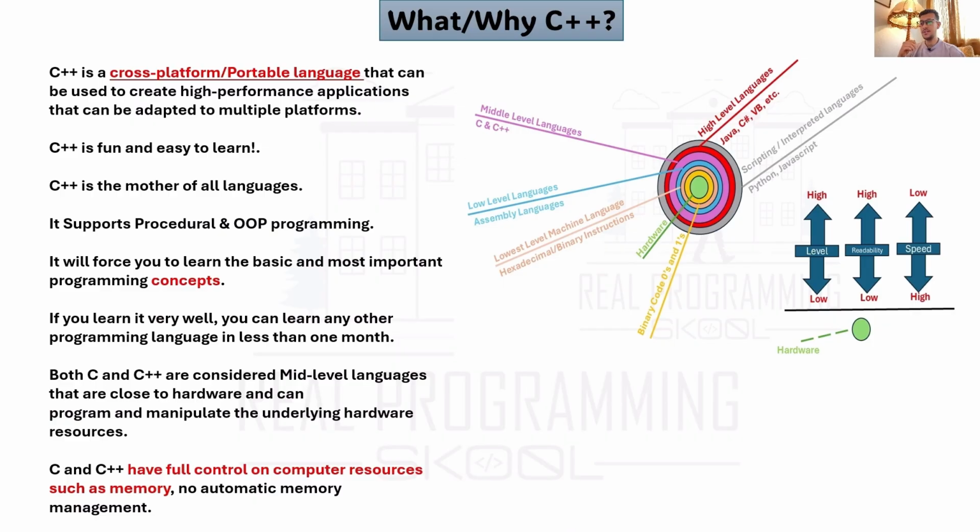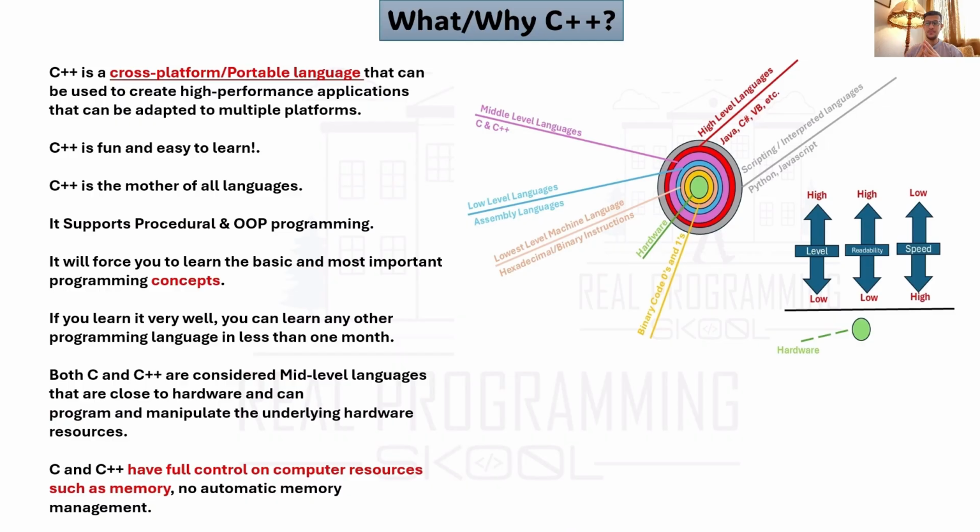C and C++ have full control over computer resources such as memory, with no automatic memory management. Yeah, in C++, you need to do it for yourself, like in everything you will do, allocation and deallocation. There is no garbage collector or automatic memory management like in Python and JavaScript.